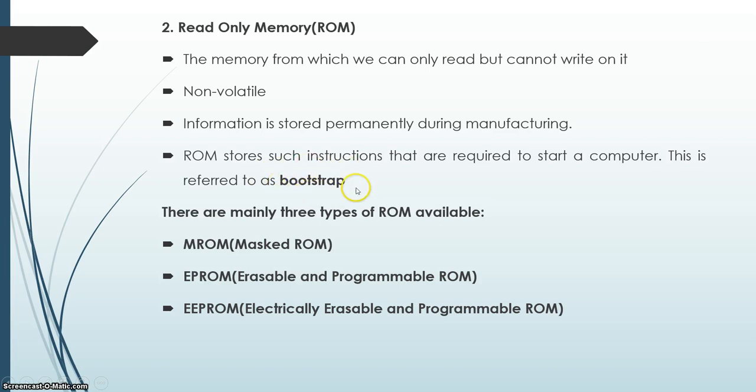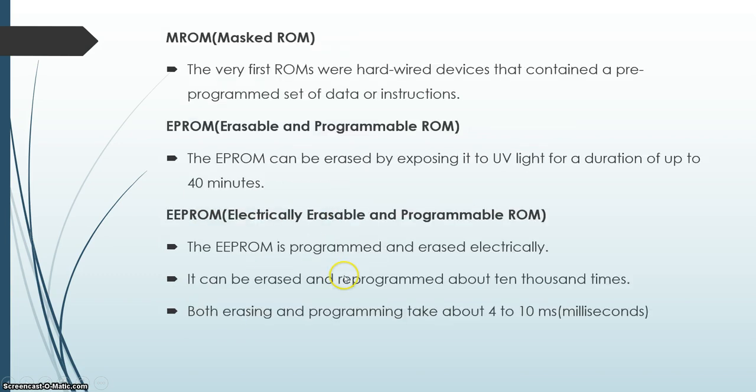starting or working of a computer. There are mainly three types of ROM available: masked ROM, EPROM, erasable and programmable ROM, and EEPROM, electrically erasable and programmable ROM. Note the abbreviations of memory and their full forms.